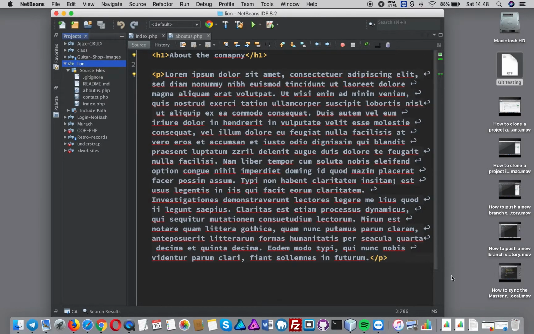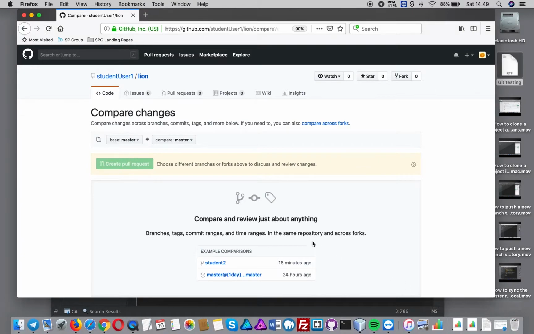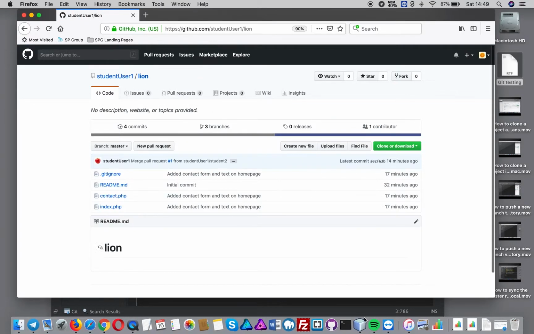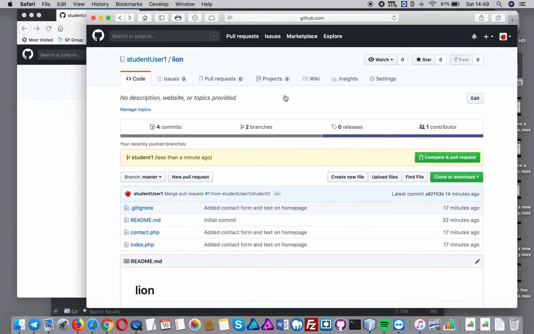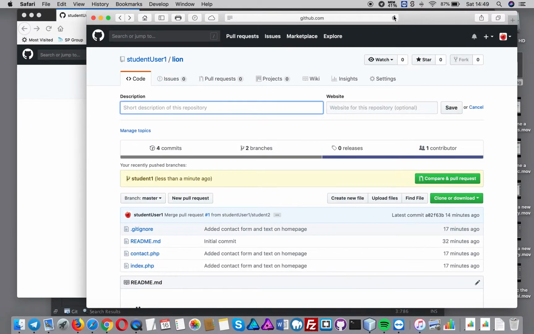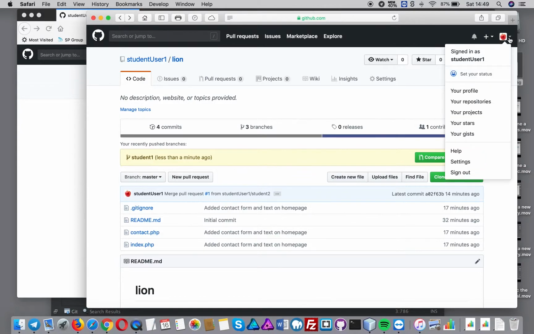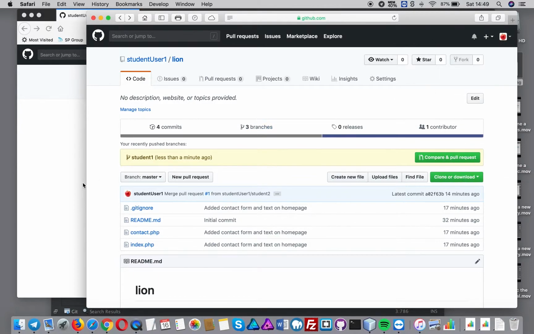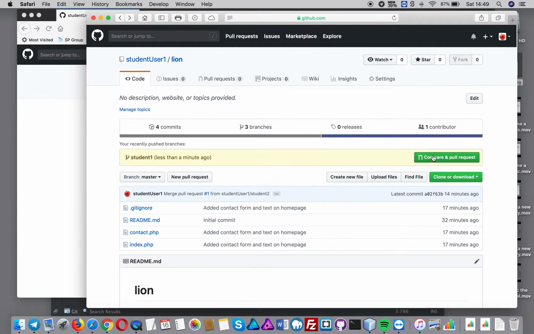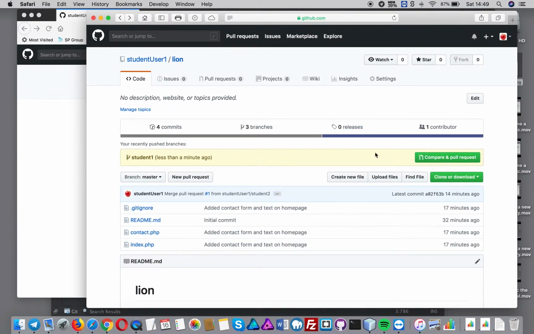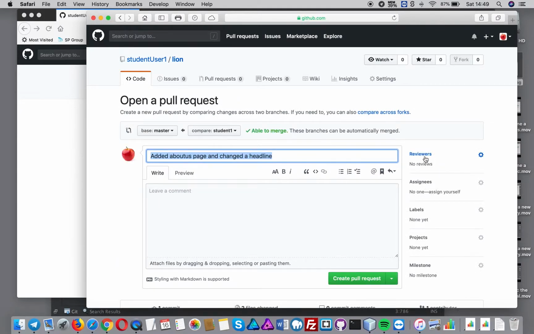And now, if I go back to my repos for student, I'm student 2 here, and refresh. I go back to Lion, looking at the project I'm working on, and I go back to this guy, and I go to, yeah, student 1 has a pull request. So that would be me. I'm student 1, and I know I've pushed that up. So let's just compare and have a look.